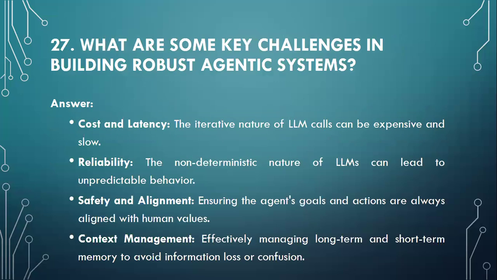Moving to question number 27. What are some key challenges in building robust agentic system? There are multiple challenges listed here. Cost and latency: the iterative nature of LLM calls can be expensive and slow. Reliability: the non-deterministic nature of LLMs can lead to unpredictable behavior. Safety and alignment: ensuring the agent's goal and action are always aligned with human values. Context management: effectively managing long-term and short-term memory to avoid information loss or confusion.